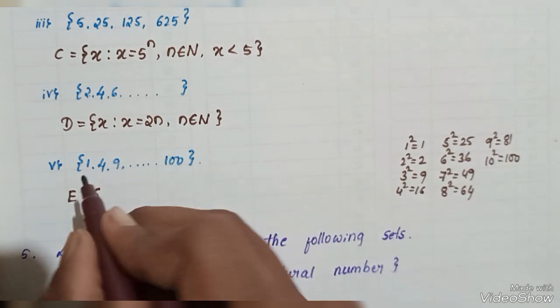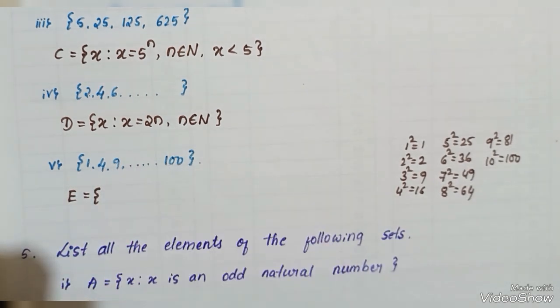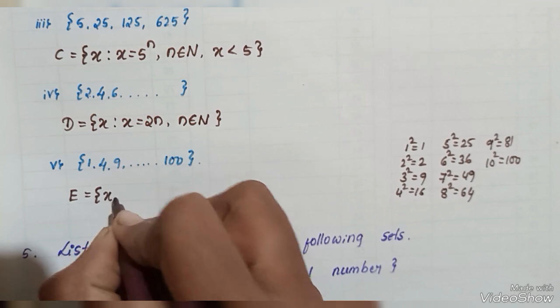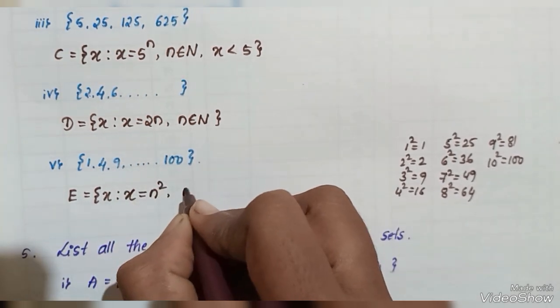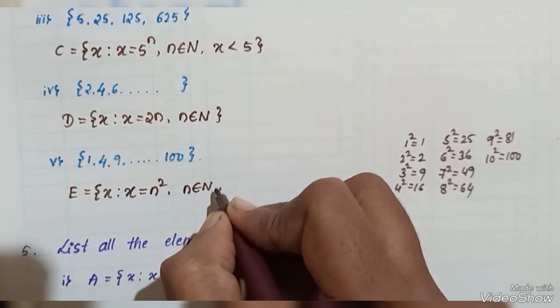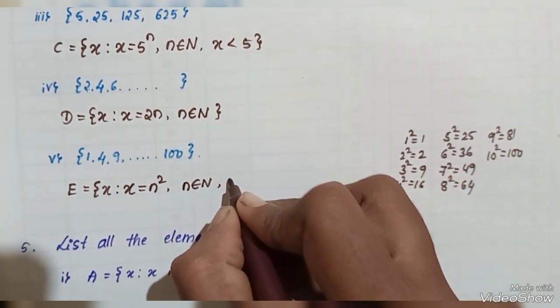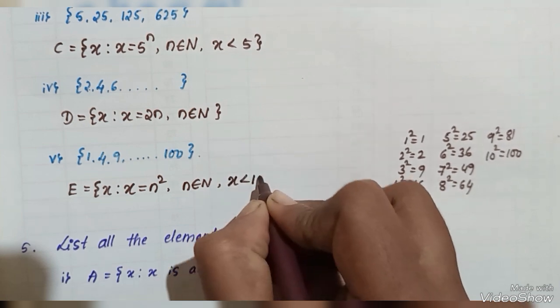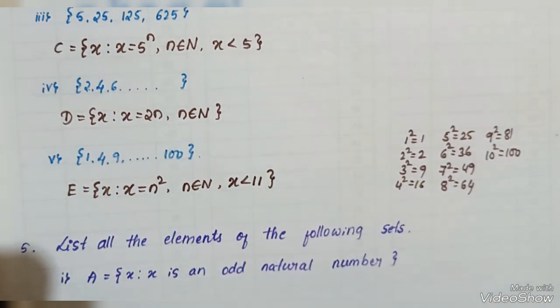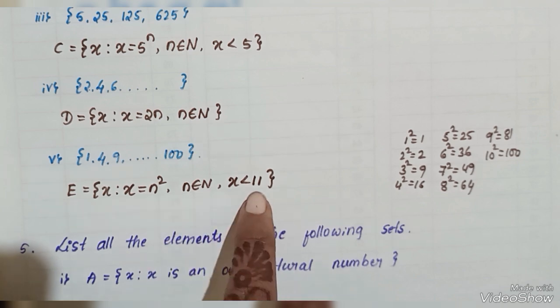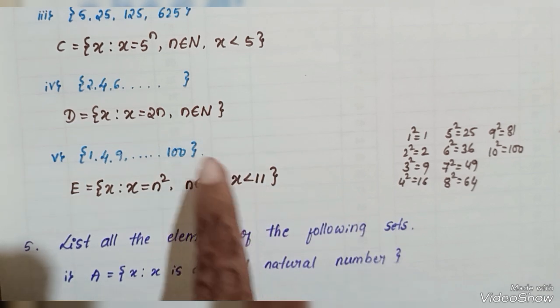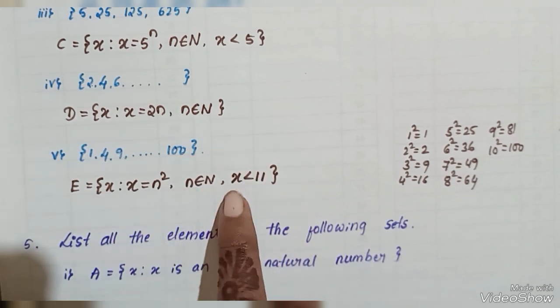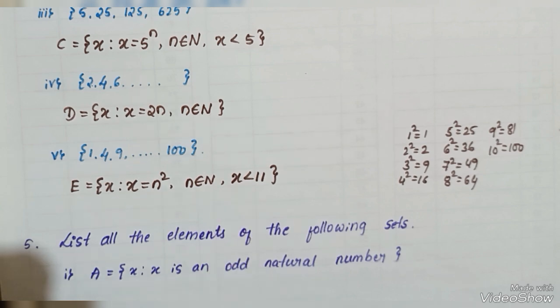Okay, here from 1 to 100 all these numbers are there, that's why I have written x such that x is equal to n square, for every n a natural number. Okay, x is less than 101. I have considered x less than 100 because when we consider 11, 11 square is 121. Here 121 is not there, so up to this much it obeys the condition.